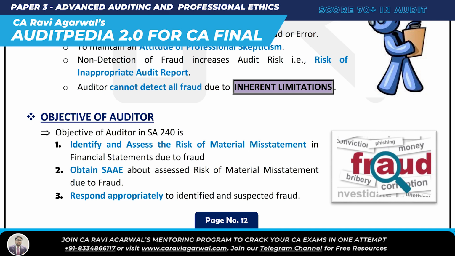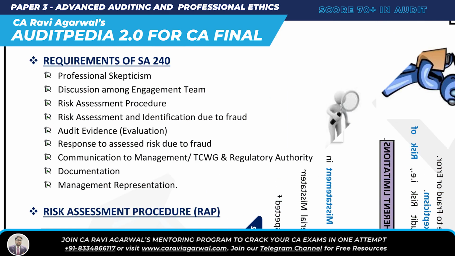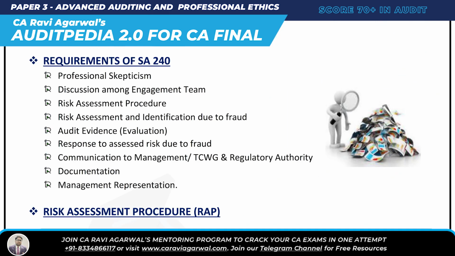Very simple, three objectives stated by SA 240. 1, identify and assess the risk of material misstatement in the financial statements due to fraud. Number 2, evidence. Obtain sufficient appropriate evidence about the assessed risk due to fraud. And lastly, respond appropriately to the identified and suspected fraud. Alright, so this was about the objective as per SA 240.